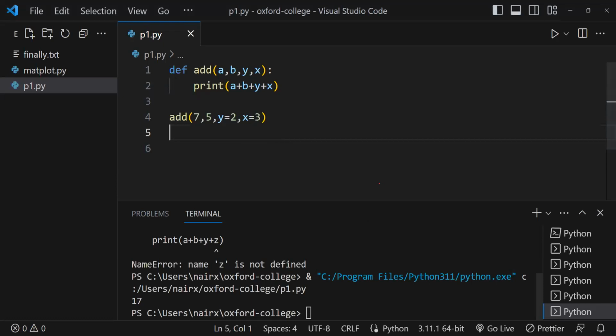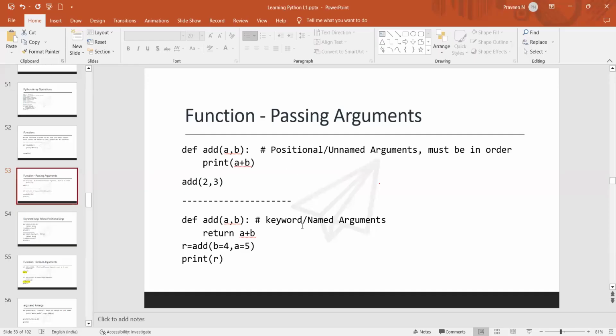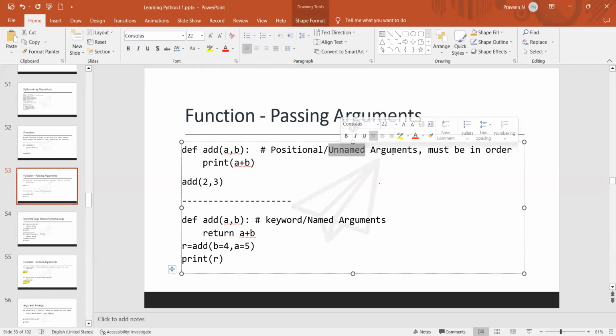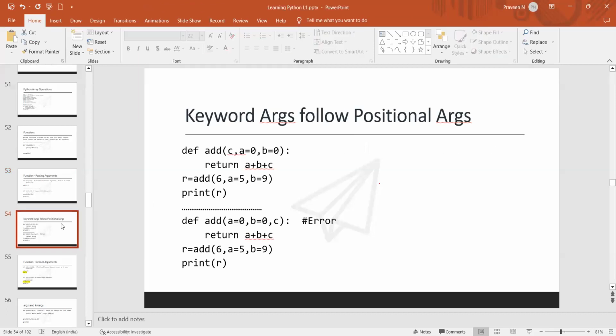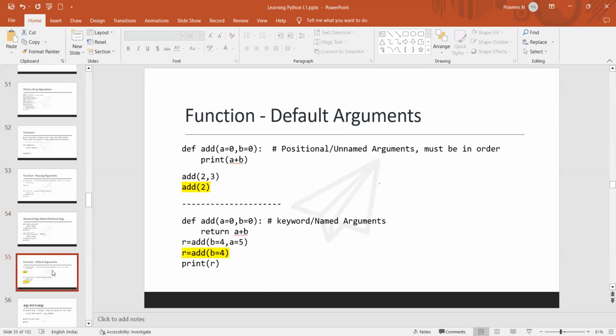So that is what is passing argument. We have tried keyword, keyword or positional argument. Positional argument is also known as unnamed argument. It must be in the order. Keyword argument is also known as named argument. We have seen this. Next, we will also see the order of it. Next, we'll see default.